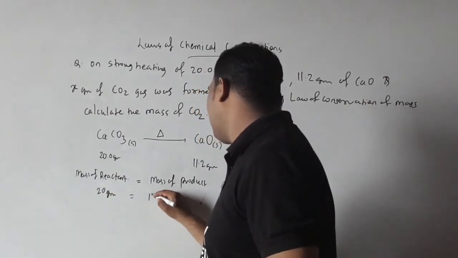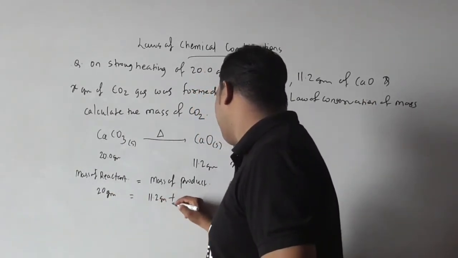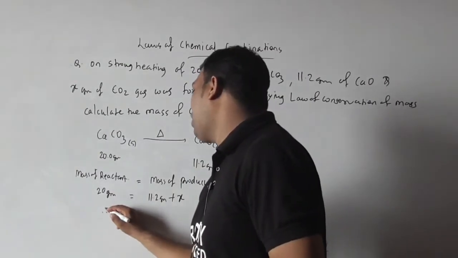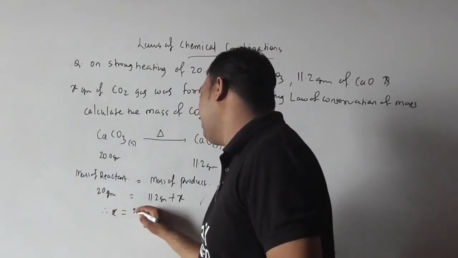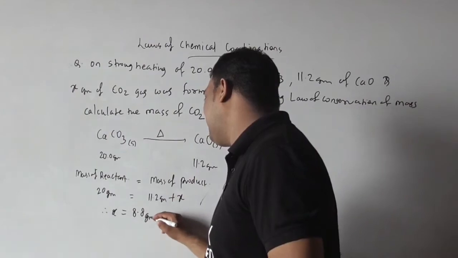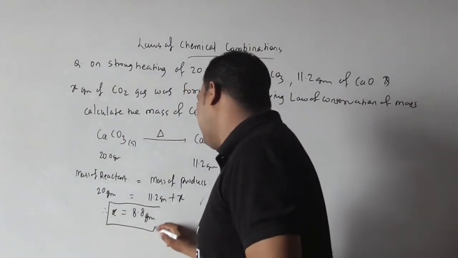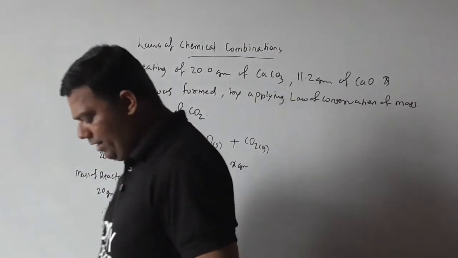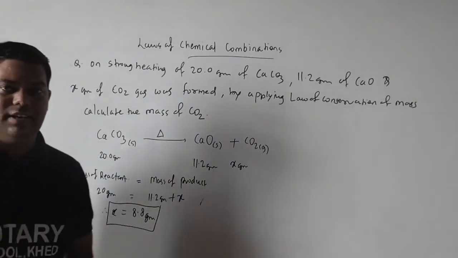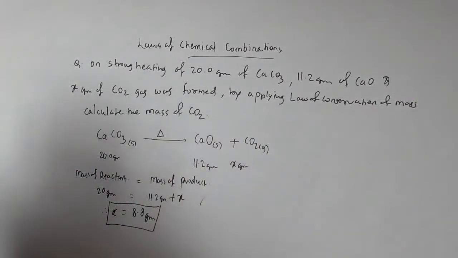Mass of product, 11.2 gram plus X. So how much, beta, is X? Very good, 8.8 gram. 20 minus 11.2. You will get your answer carefully. Understood? So this is our first law, that is law of conservation of mass.